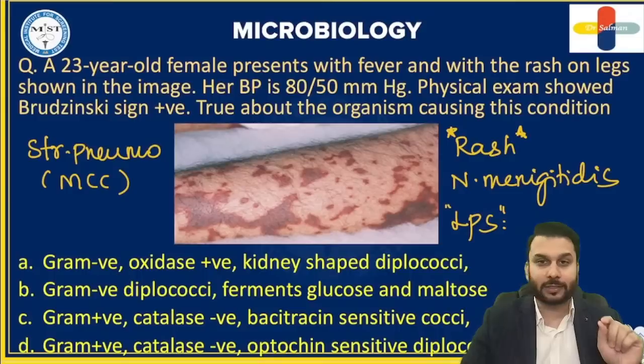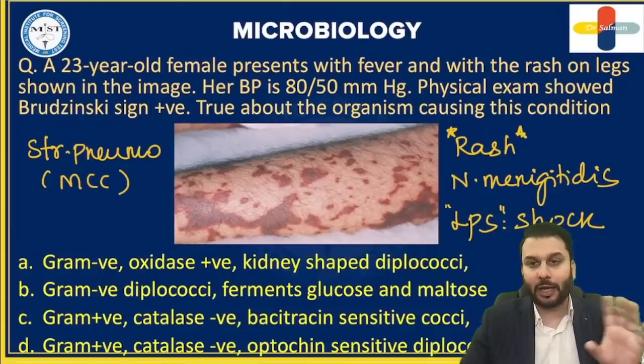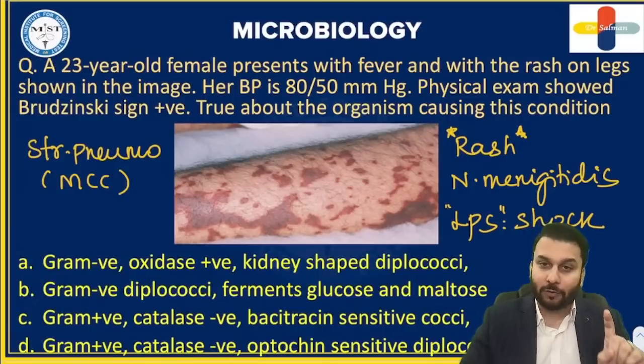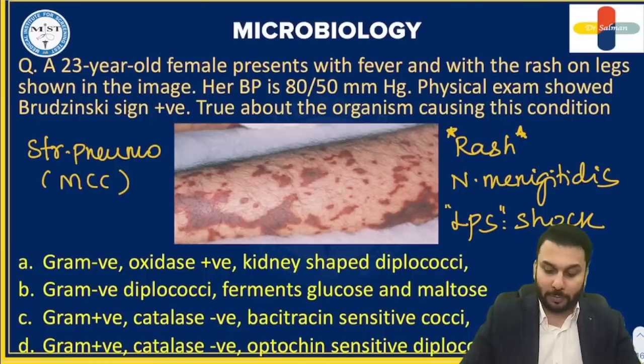So because this organism is able to do that, it is going to produce shock, dear friends. Rash and shock, these are characteristics of Neisseria, not of other meningitis. In fact, we have learned one fancy name for the shock also, that presents with shock, bilateral adrenal hemorrhages, etc. It's called by the name of